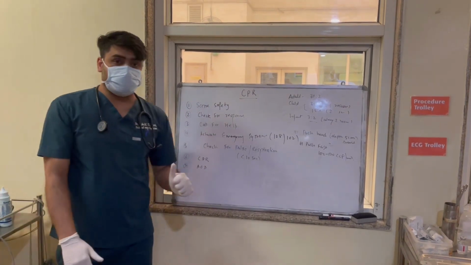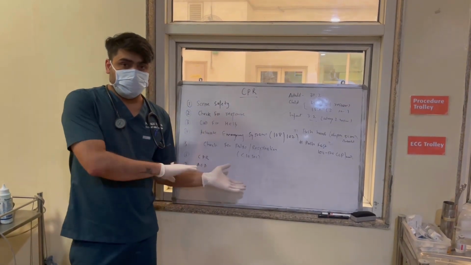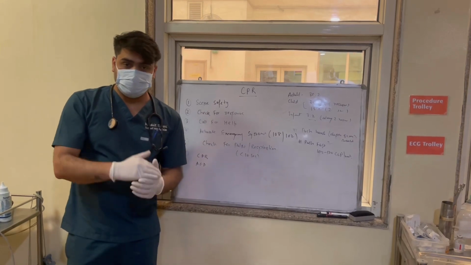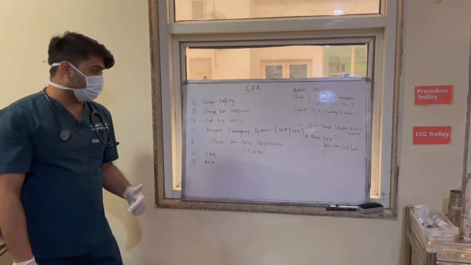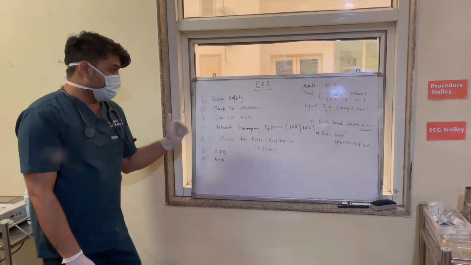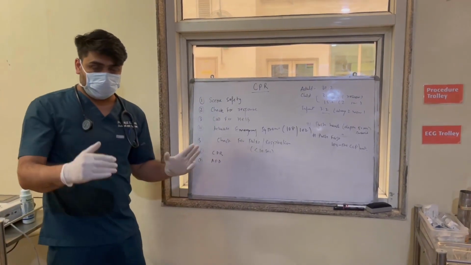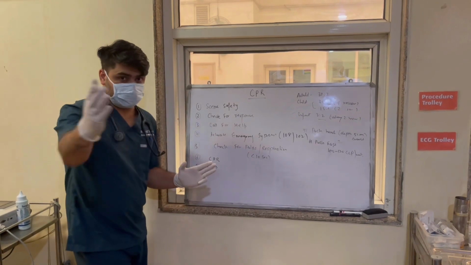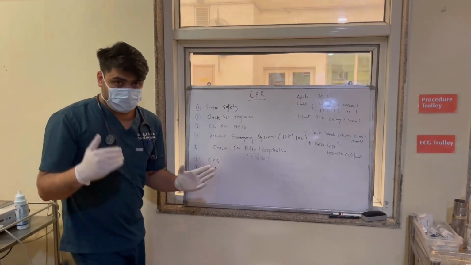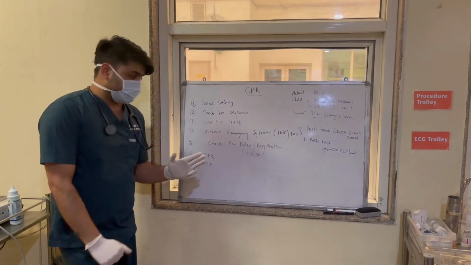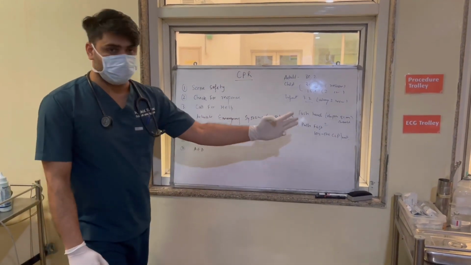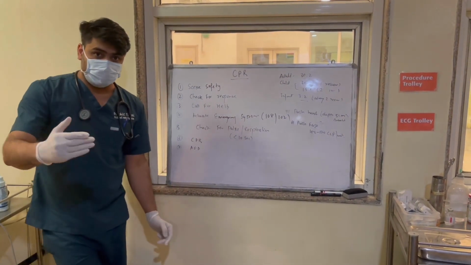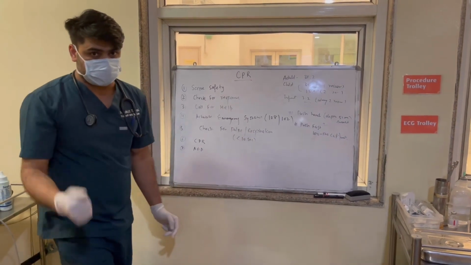Second, check for the response. After the theory part, we will go for the video demonstration. So first is scene safety. Second is check for response, patient responsive or not. Third is call for help. You should always call for help to a nearby person so that you get more hands to save that person's life. The fourth is activate the emergency system. Call 108 or 102 by yourself or ask the person who is helping you.